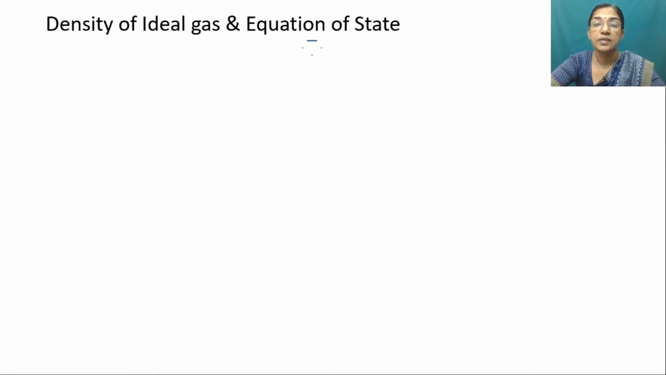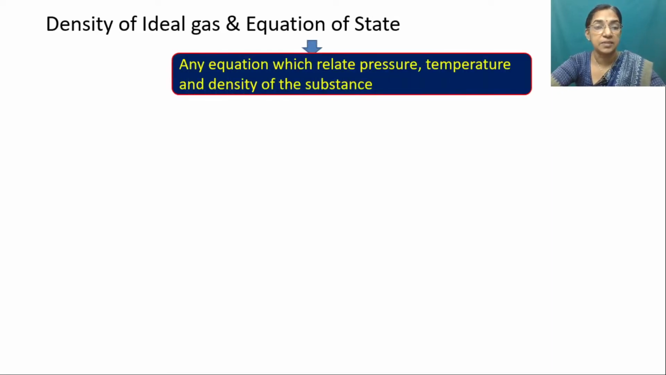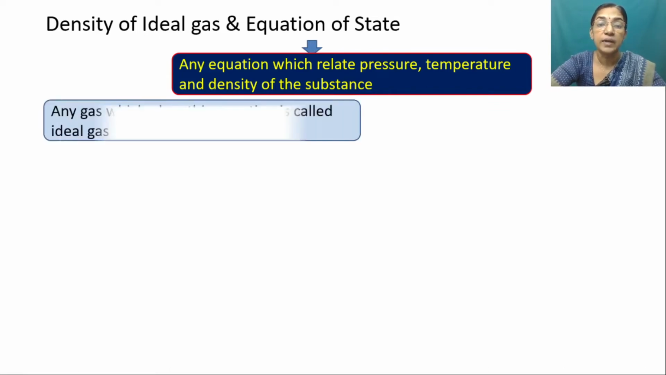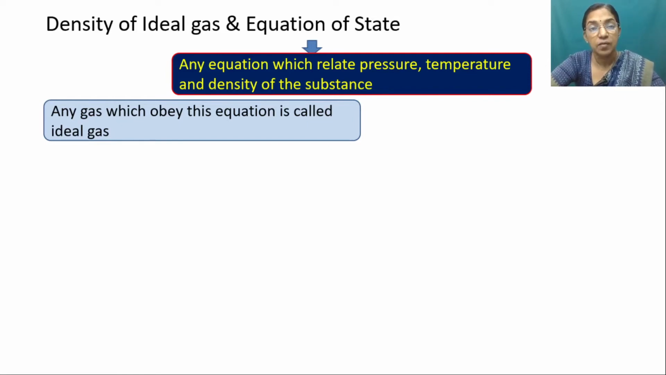we can discuss about the density of ideal gas and equation of the state. Any equation which connects the pressure, temperature and density of the substance is called equation of the state, and the gas which obeys this equation is called ideal gas. So actually ideal gas concept is the hypothetical concept. However, for the real gas also we can use this concept. For low density cases, the real gas also behaves like an ideal gas.